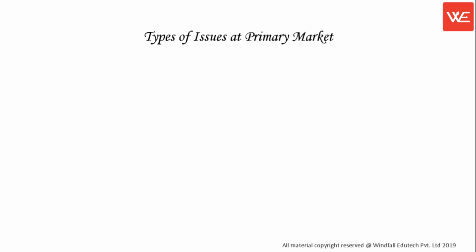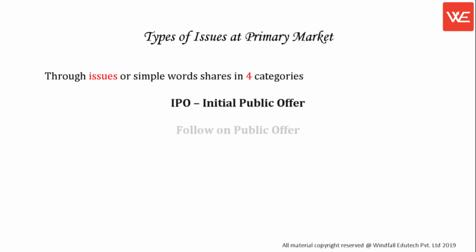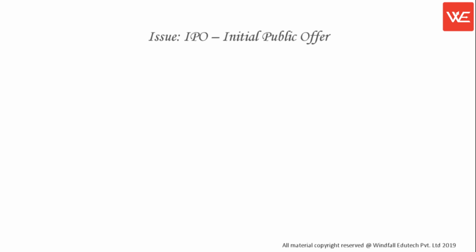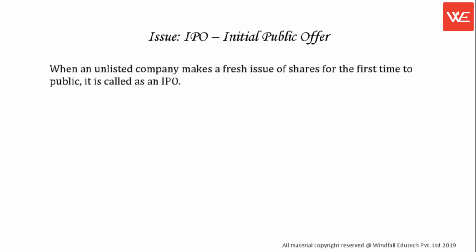Types of issues at primary market. Through issues, or in simple words shares, in four categories: IPO, initial public offer; follow-on public offer; rights issue; preferential issue. Issue, IPO, initial public offer. When an unlisted company makes a fresh issue of shares for the first time to the public, it is called an IPO. Simple to understand, isn't it?